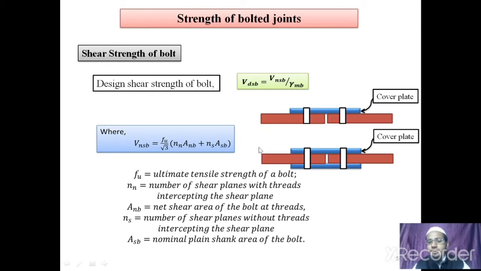And for double shear, can we directly take Nn equals to 1? Why is it so? Can we take Ns as 1 and Nn as 1 for double shear? Yes, because the bolts are manufactured such that the plain shank portion is lesser than the threaded portion. So generally, both shear planes are cut by the threaded portion only. Hence, we have to go for Nn equals to 2, and this Ns will be neglected.